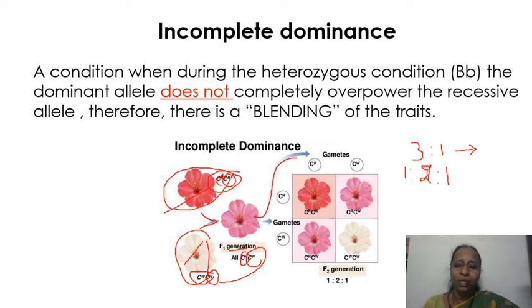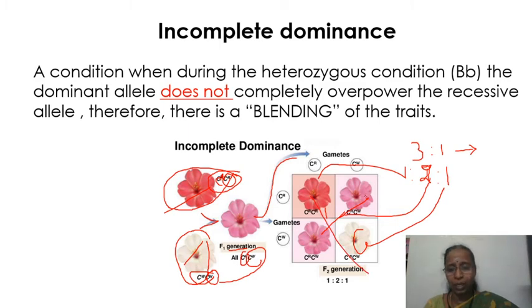Here, one plant is red, two plants are heterozygous, and this one is homozygous. But from the phenotype itself, you can say that this is 1:2:1. Both phenotypic and genotypic ratios are the same. It is a blending of traits. Understand this? Blending means incomplete dominance.